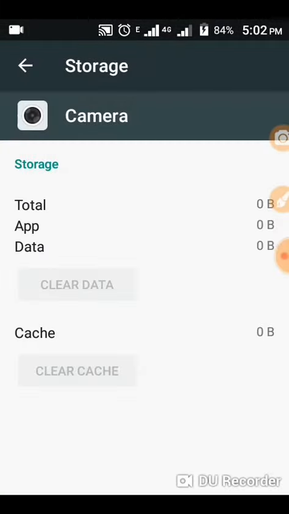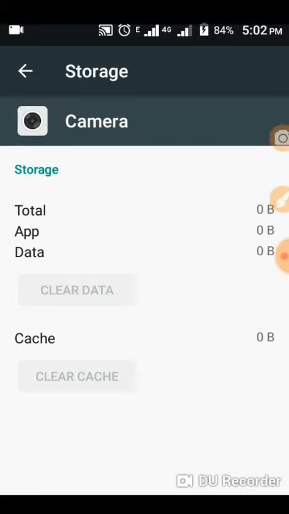Click OK. Don't worry, nothing will happen. No photo, no file related to camera will be deleted. So do it befikar. Then open the camera again.